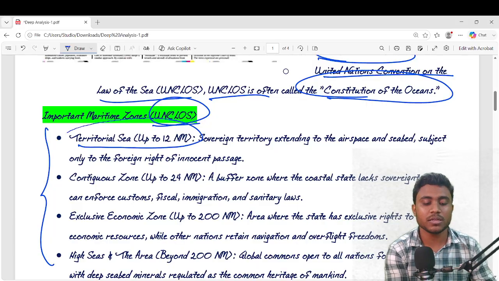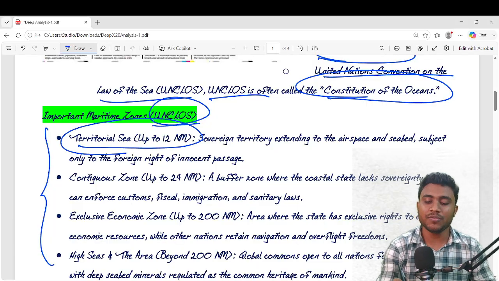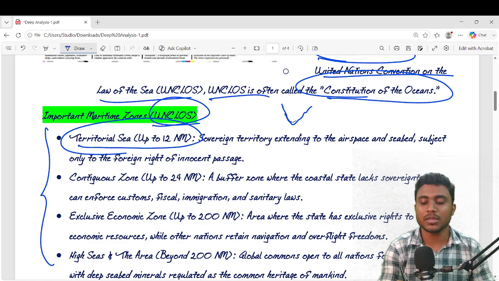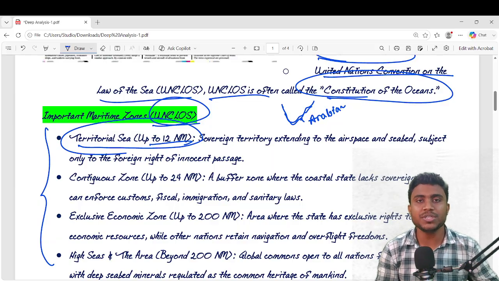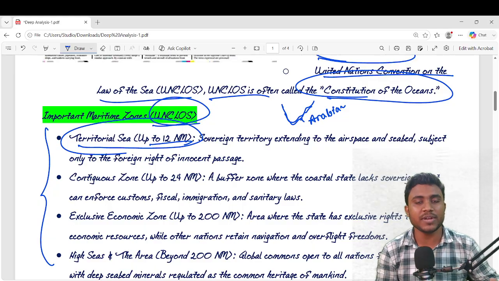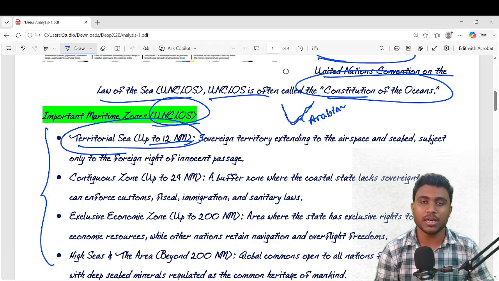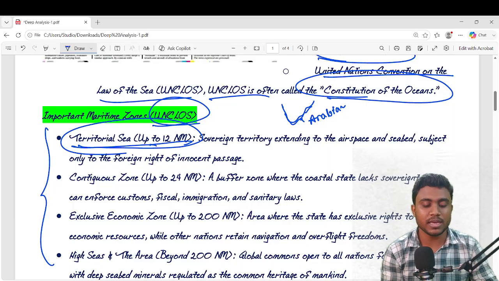That is 12 nautical miles. If India's southern border is like that, and here is the Arabian Sea, Indian Ocean, from here 12 nautical miles is the territorial sea. Here are the exclusive sovereign rights of India. This is sovereign territory. No foreign ships or trespassers can enter this water. So this is a purely exclusive zone.